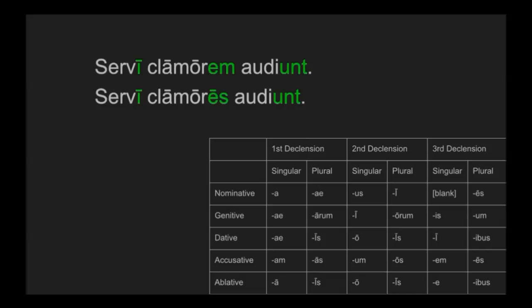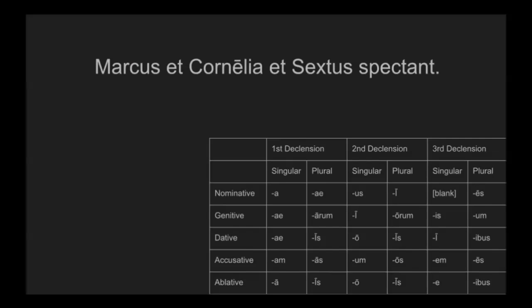I think that sits a little bit better. Now, remember that servi is genitive singular, so it could be that they're possessing the subject. But once again, I think that's a little bit of a stretch for the sentence in isolation, though it is possible in context. We have arrived at our penultimate sentence.